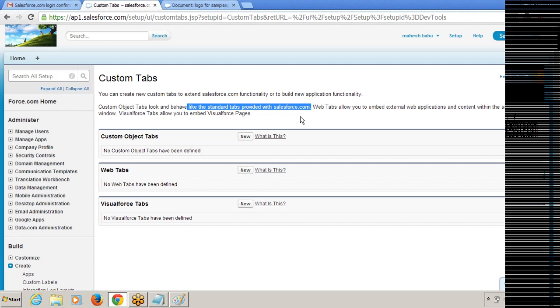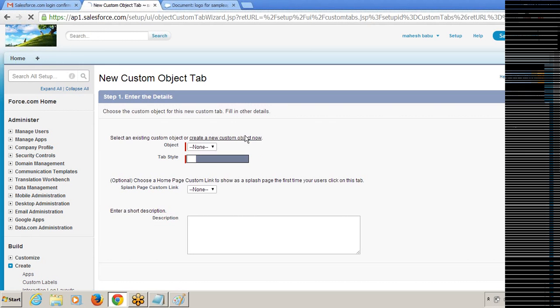So I want to create the new tab. Wherever you see a new button, just click on that new button. I'm clicking on new button, so you can create the new tab. If you want to create the new tab, we have to select the object. Without an object, we can't create the tab.